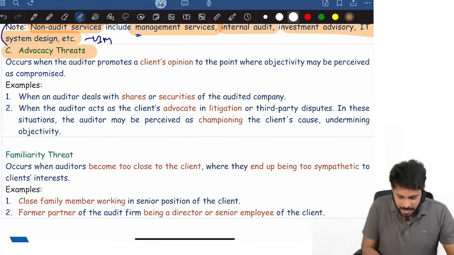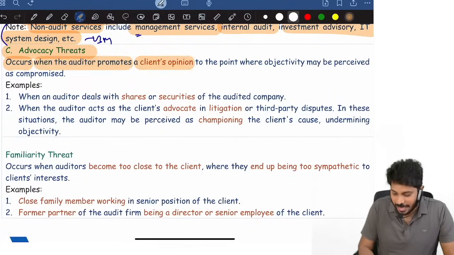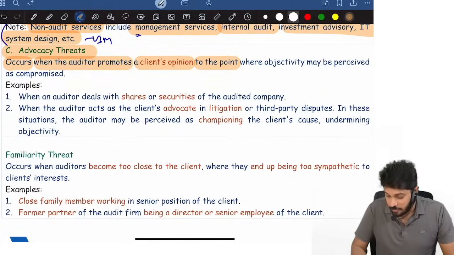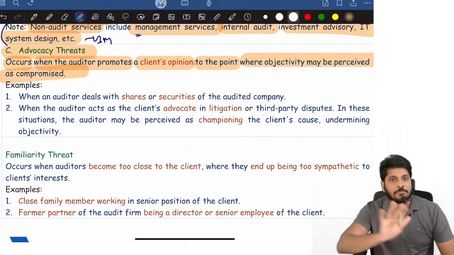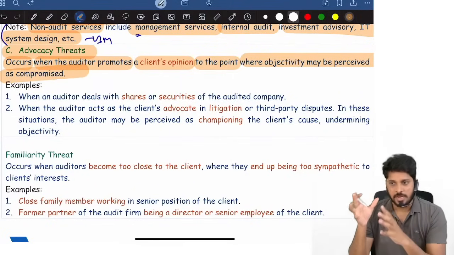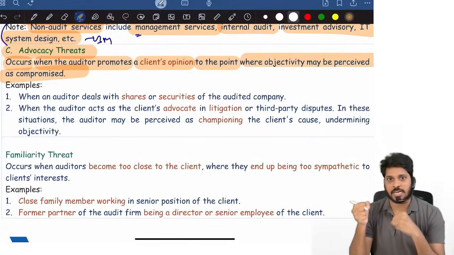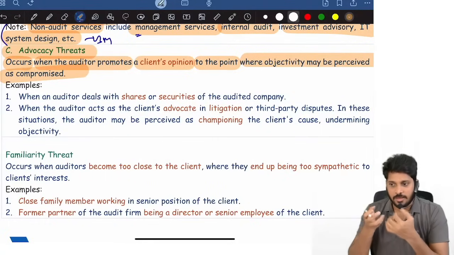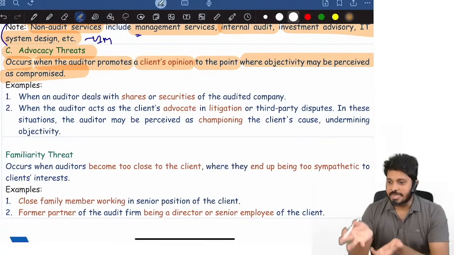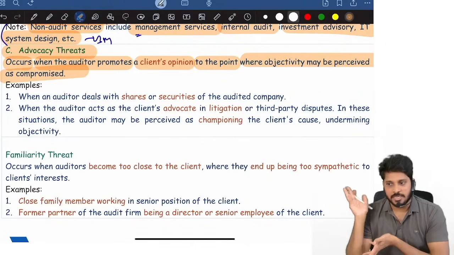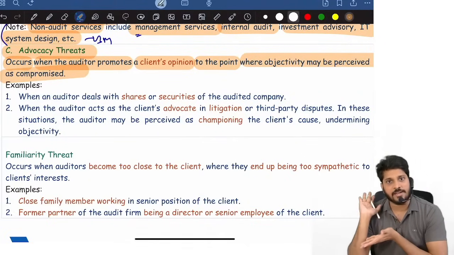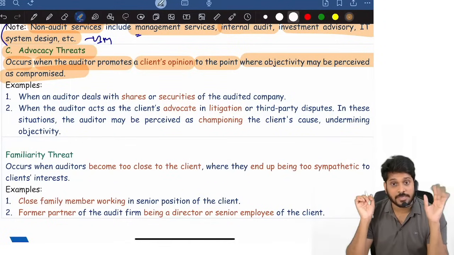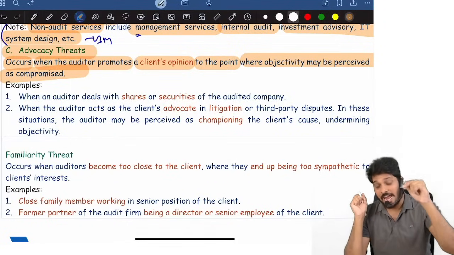Advocacy threat occurs when the auditor promotes a client's opinion to the point where objectivity may be perceived as compromised. You are promoting the client's opinion. Whatever the client's decision is, you are just saying that is right. He is right, he is right. For example, the client is saying the building's useful life is 100 years, that is actually 30 years only, but you are supporting the client. Your objectivity is compromised. In such a way you are supporting, so that is called advocacy threat.